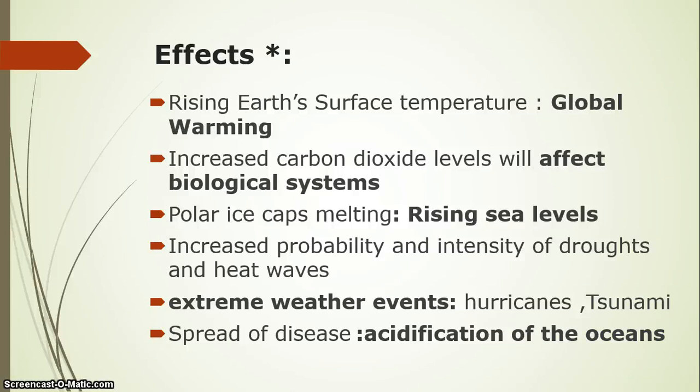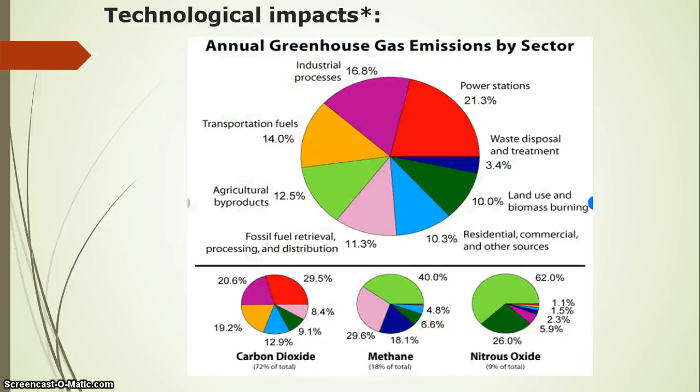So rising temperature is very dangerous due to the increasing level of these greenhouse gases or greenhouse components, which have adverse effects like rising temperature, global warming, acidification of oceans, rising sea levels, and so on.